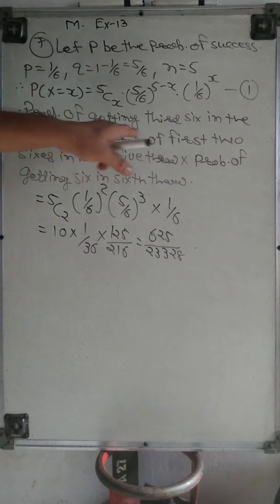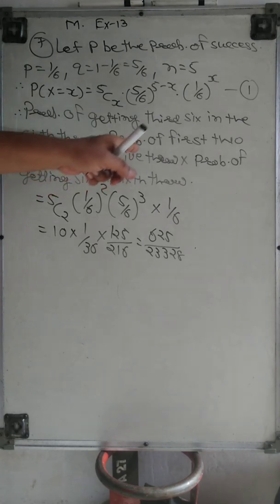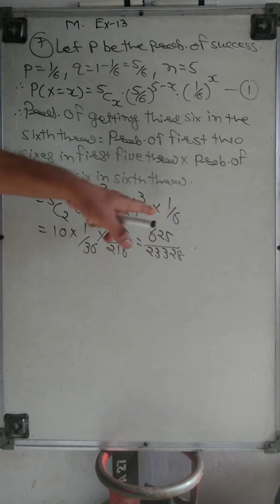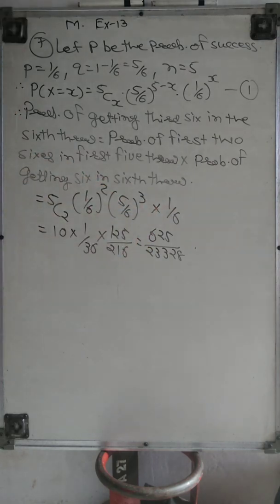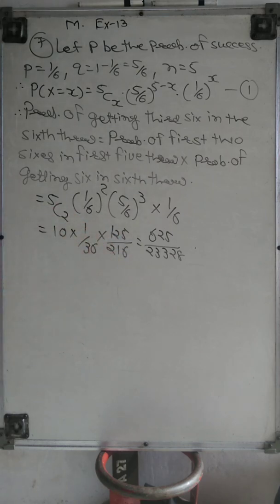It means it is equal to the probability of first 2 sixes in the first 5 throws and into the probability of getting 6 in the sixth throw. Therefore here two types of probability are multiplied. First is getting 2 sixes in the first 5 throws, and the second one is only getting 6 in the sixth throw, right? Then you simplify, and you get your answer. Okay, so this sum is quite important and a very good sum.